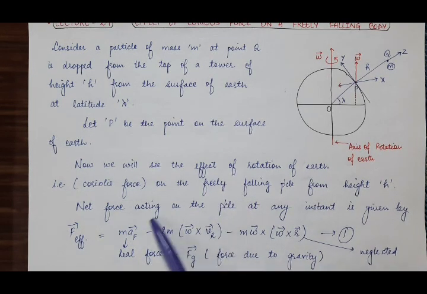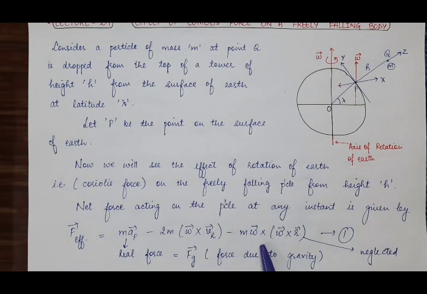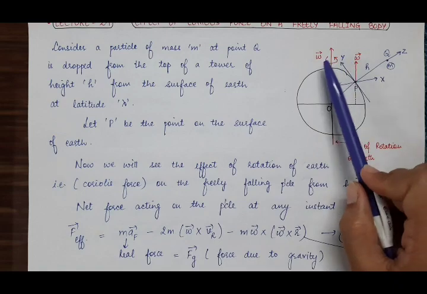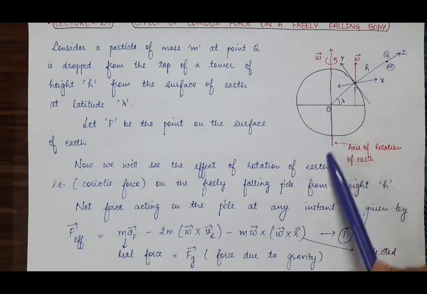The term minus 2m omega cross Vr represents the Coriolis force. And the third term represents the centrifugal force. And we know that omega is the angular velocity with which the earth is rotating about its axis.